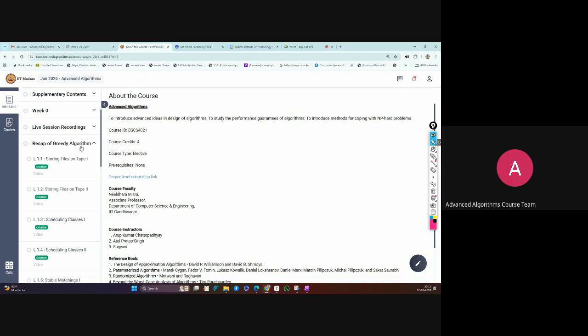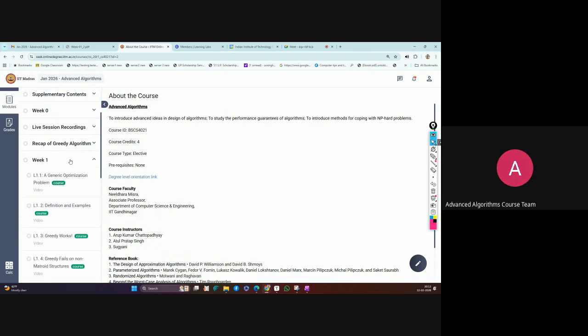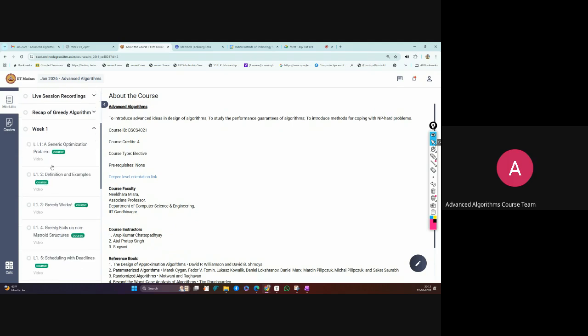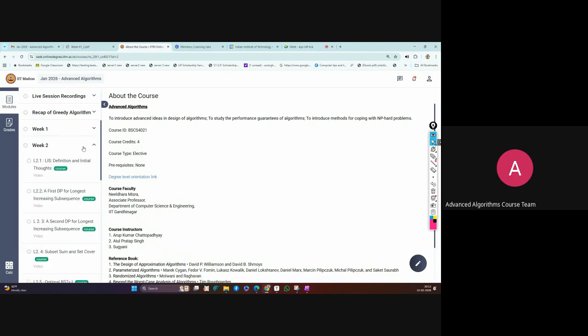As for the greedy algorithm, you have already done it in the PDSA course as well, and some of the problems are also covered there. So you can just recap, and the main content starts from week 1. Just focus on the weekly content, whatever we are releasing. So the first week is basically greedy, and the second week we have DP, dynamic programming.